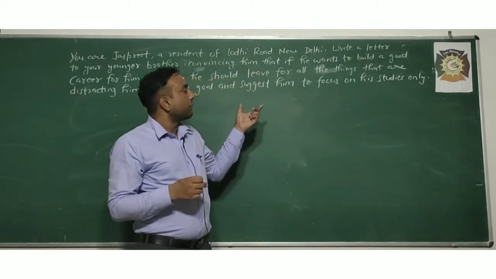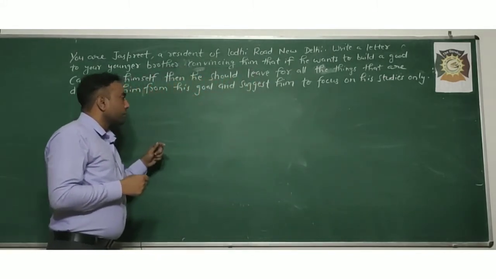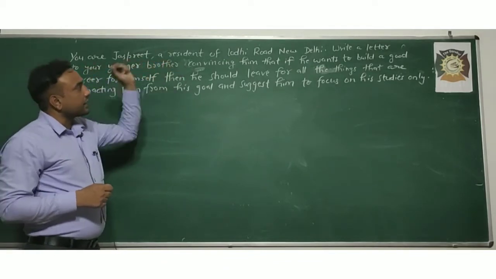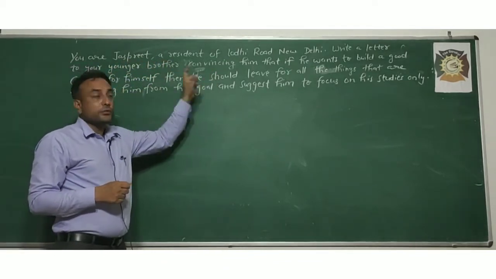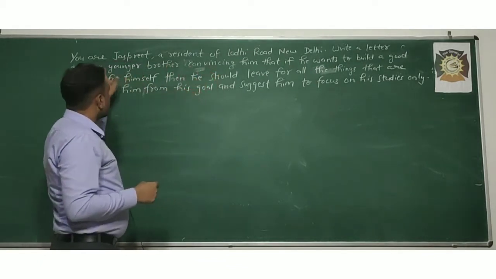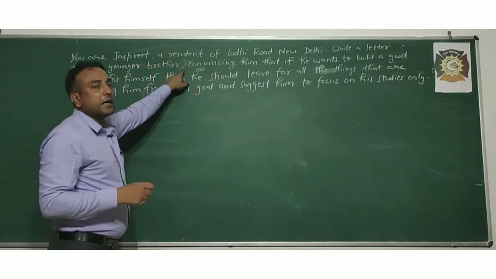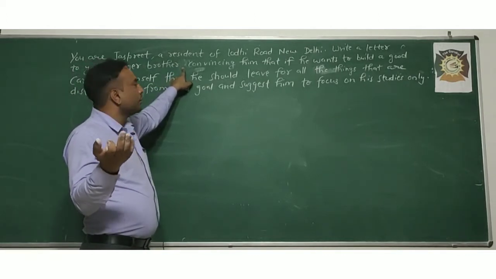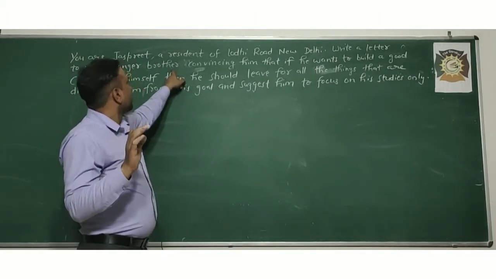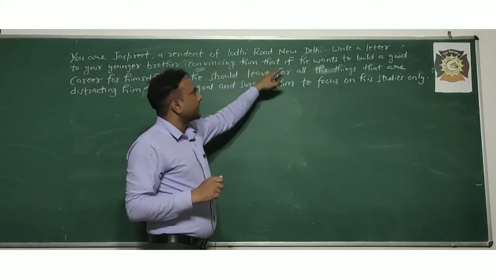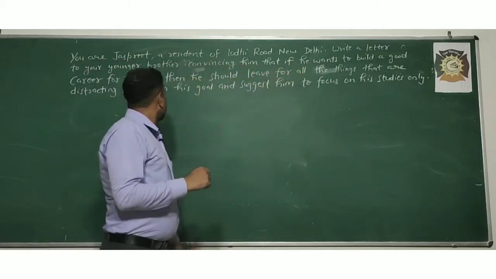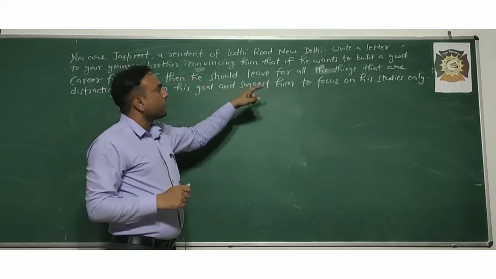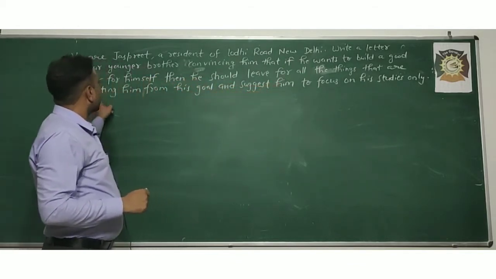On the board I have already written a question for you, so you all will have to read it. You are Jaspreet, a resident of Lodhi Road, New Delhi. Write a letter to your younger brother. Name I have not written. You can take the name Vikas, Tinku, Pinku, whatever you want to take. Brother, convincing him that if he wants to build a good career for himself, then he should leave all the things that are distracting.